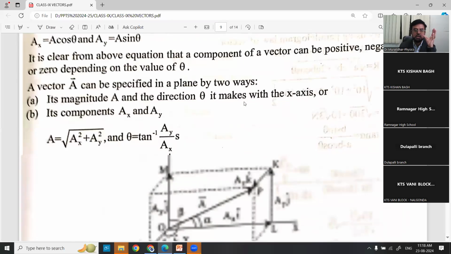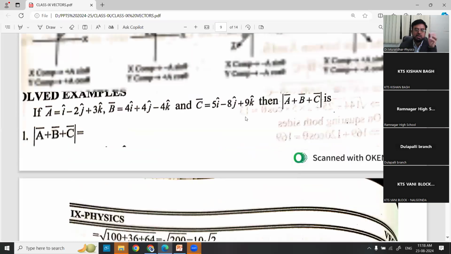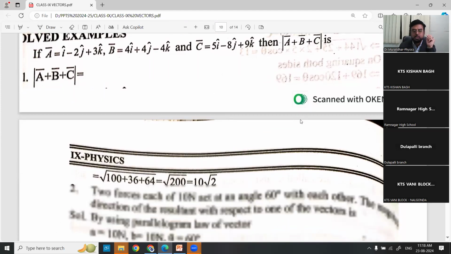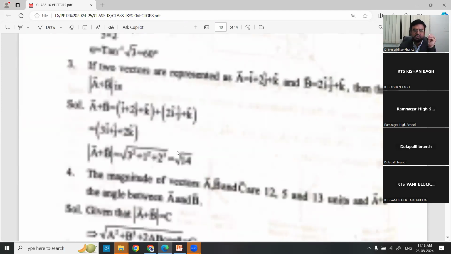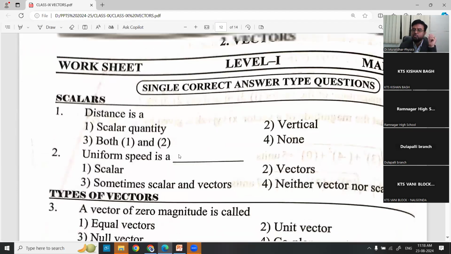So the physics part will be covered here. The mathematical part you can learn in mathematics. There are some examples also given. When vectors A, B, and C are given, how to find the modulus of A plus B plus C? First find A plus B plus C, then go for the modulus. You can see that in the solved examples. Around 6 solved examples are given before entering the worksheet.